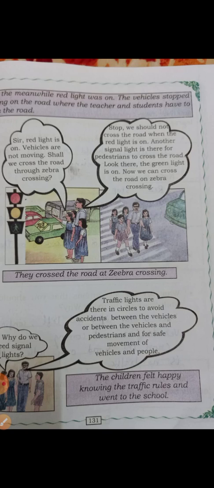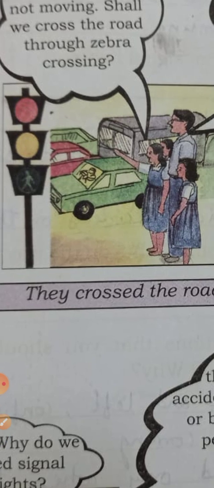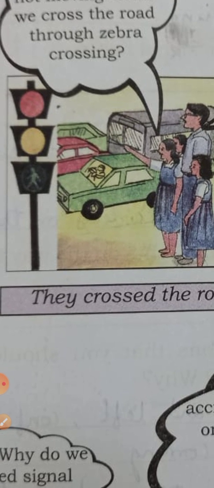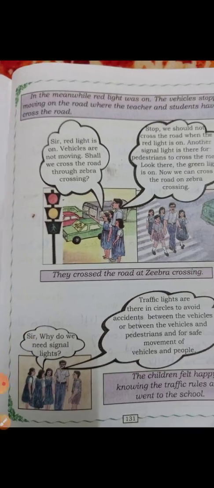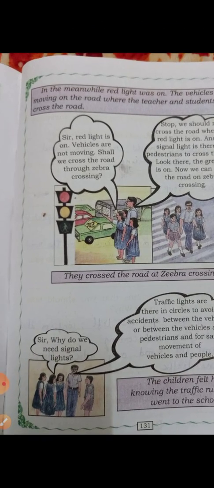Another signal light is there for pedestrians to cross the road. When it comes, you can see a picture of a man walking. Only when the green light is on can we cross the road on the zebra crossing. So here they cross the road.